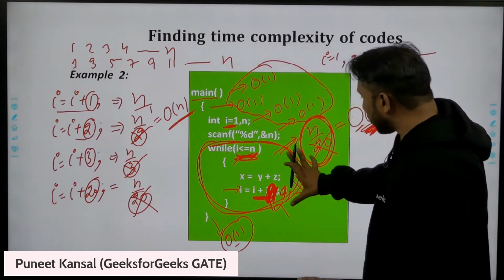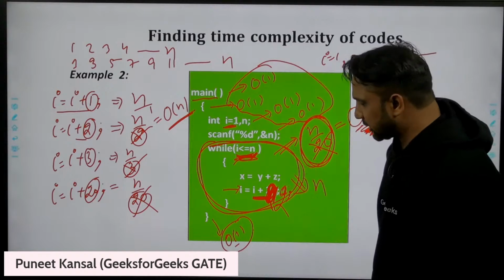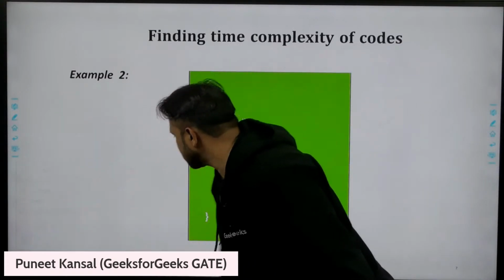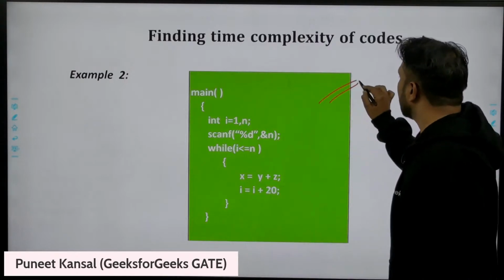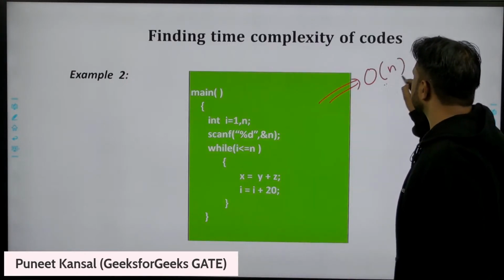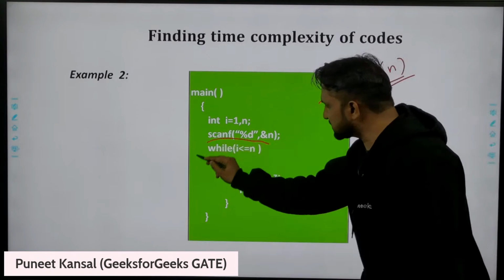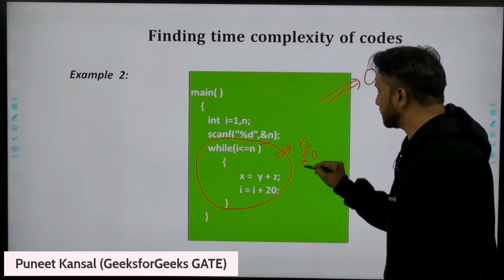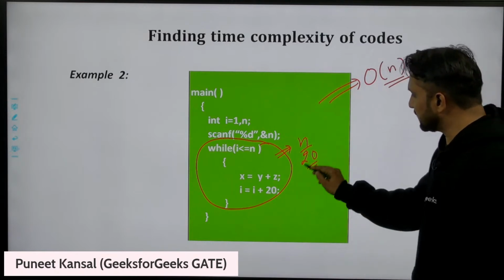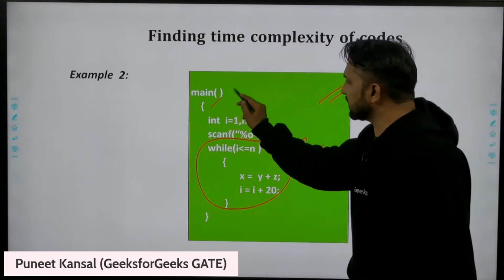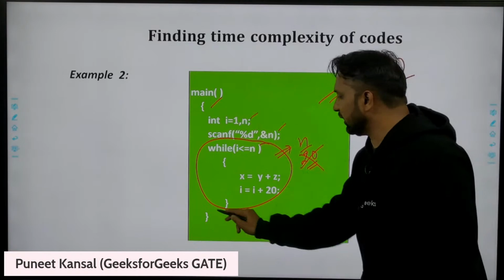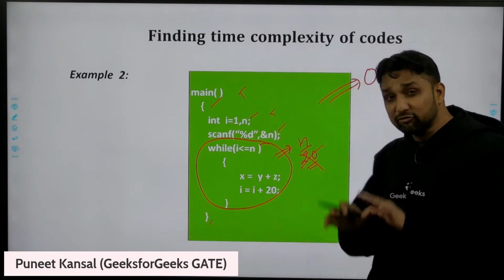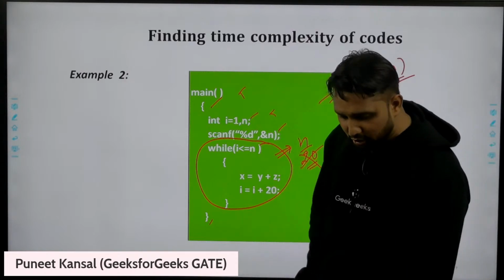Okay, so how much time is this program taking? This is taking order of n time to execute. How is that coming? This loop will execute n by 20 times, and 20 is a constant, so we remove it. These statements will also execute one time only, so they take constant time. We can remove these constants also.